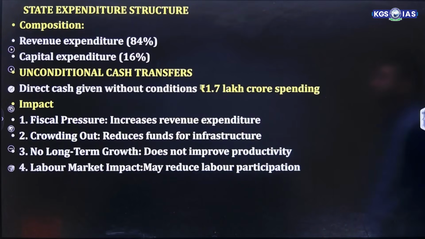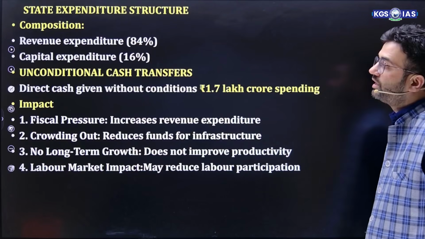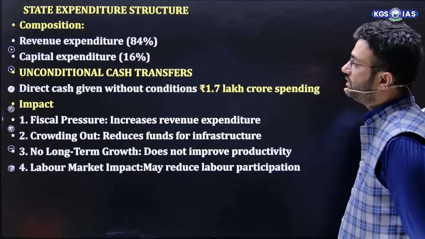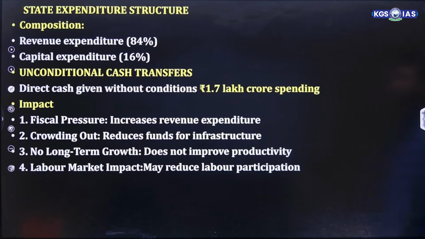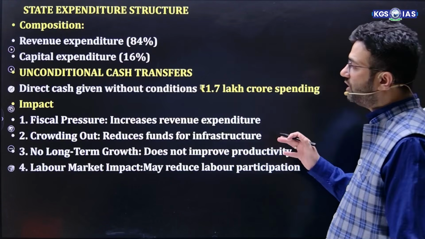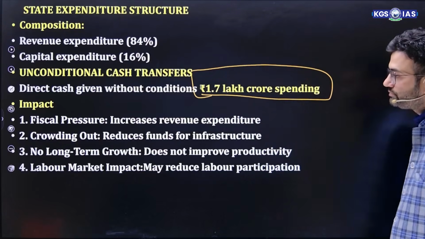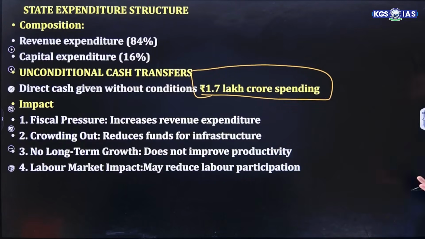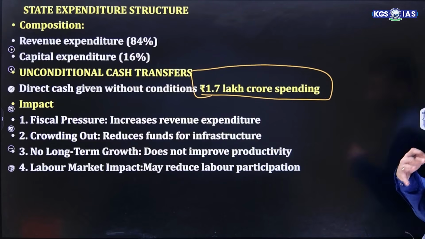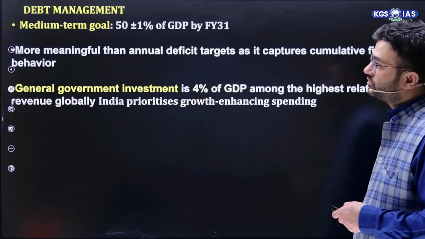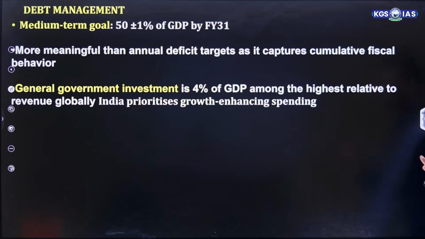If we talk about the states' expenditure structure, revenue expenditure is around 84% and capital expenditure is just 16%. The states are doing unconditional cash transfers, that is direct cash without condition, of around 1.7 lakh crore, which increases their revenue expenditure and reduces funds for capital expenditure. There are no long-term growth projections, and it even impacts labor participation as well. So this is the states' overall scenario.